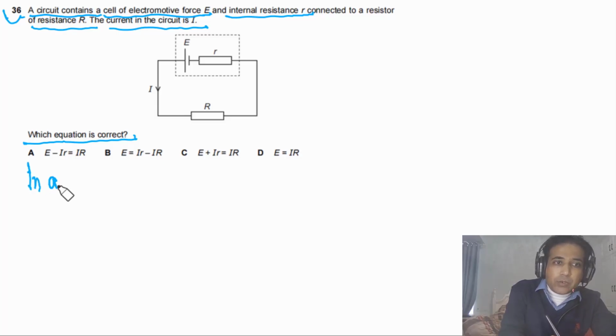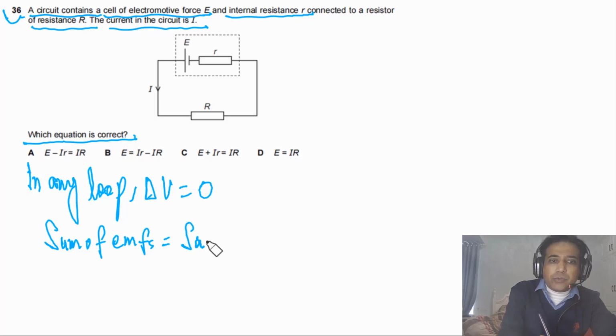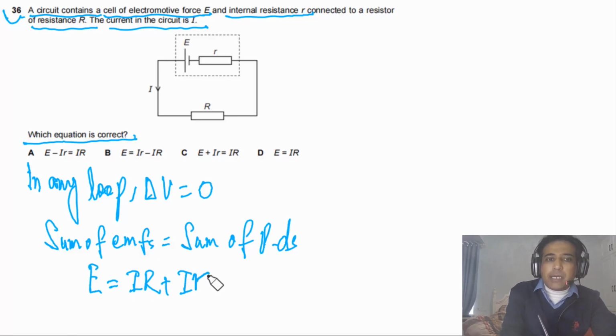According to Kirchhoff's second law, in any loop, delta V has to be equal to 0, or simply the sum of EMFs in any loop has to be equal to the sum of PDs. In this case we have only one EMF, so we have E. This has to be equal to I times capital R plus I times small r. This is the simplest way to answer this question.